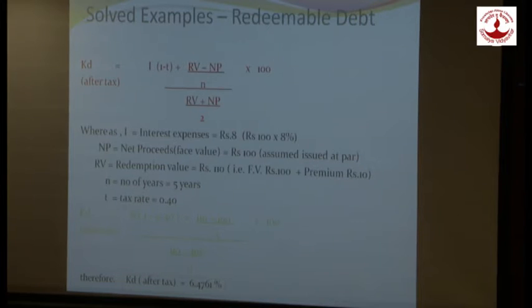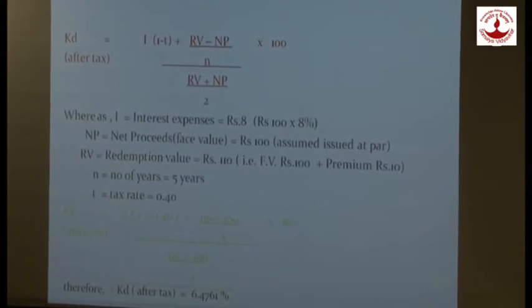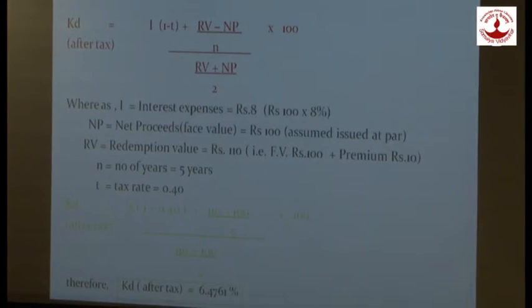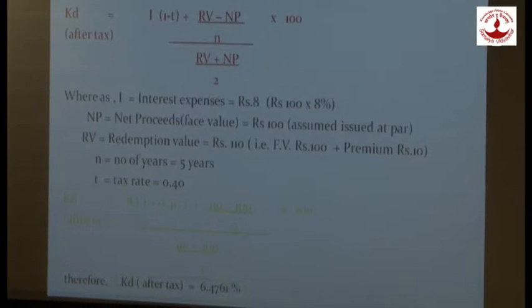The formula is KD after tax is equal to I(1 minus T) plus (RB minus NP) upon N, upon (RB plus NP) upon 2, whole bracket, into 100. I will remain the same as ₹8, NP will remain the same as ₹100, RB will remain the same at 110 as we are going to redeem at 10% premium, and the number of years is 5. Just one thing is added over here, that is tax.